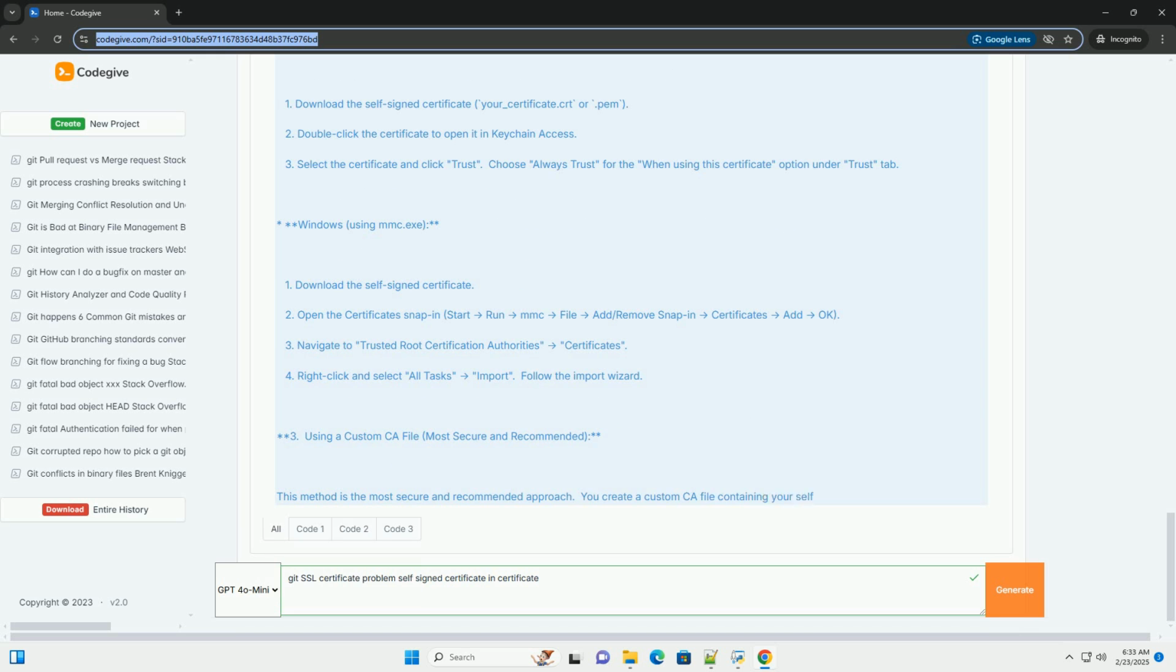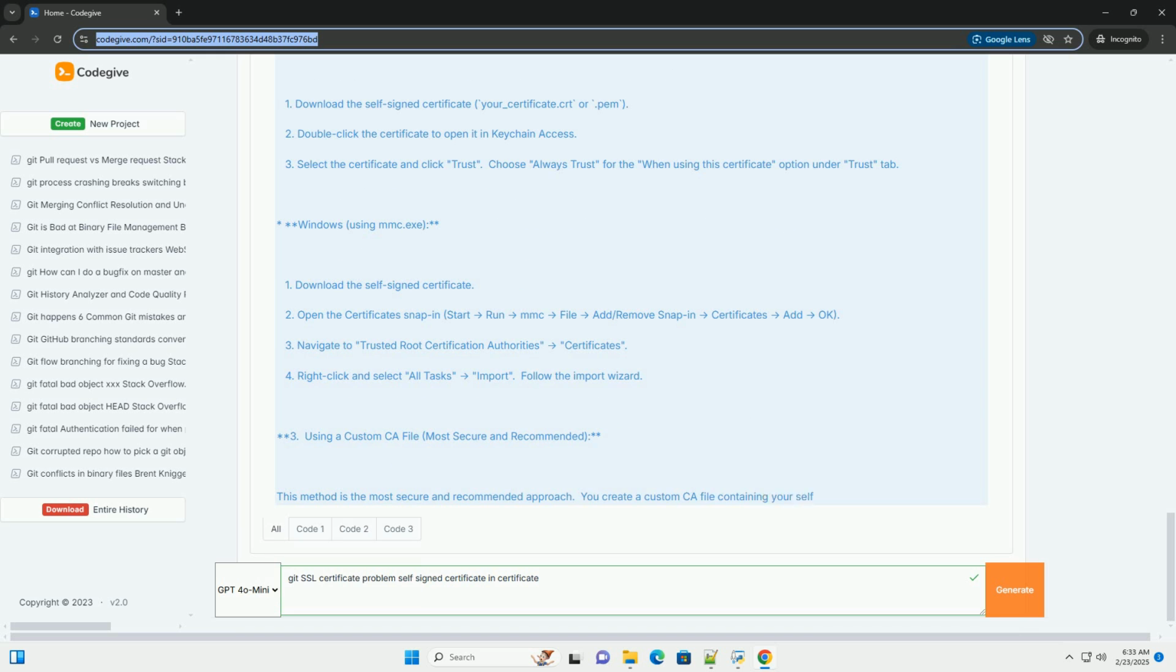macOS, using Keychain Access. 1. Download the self-signed certificate, your_certificate.crt or .pem. 2. Double-click the certificate to open it in Keychain Access. 3. Select the certificate and click Trust. Choose Always Trust for the When using this certificate option under the Trust tab.